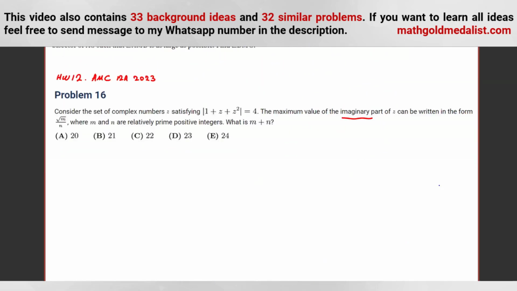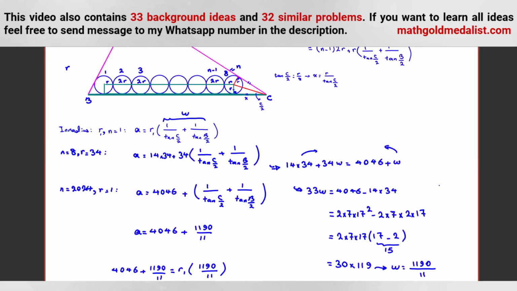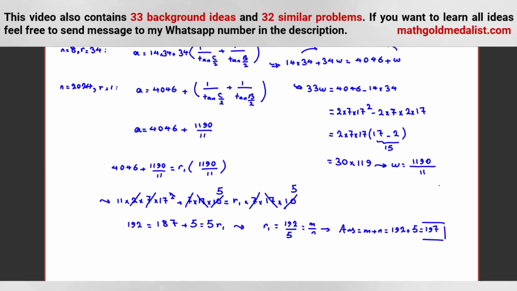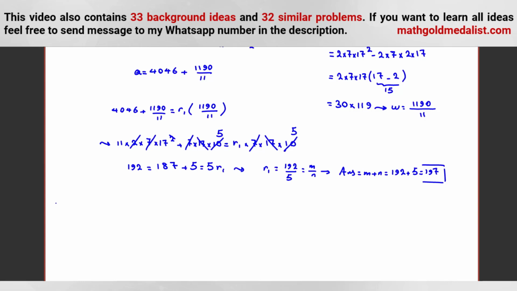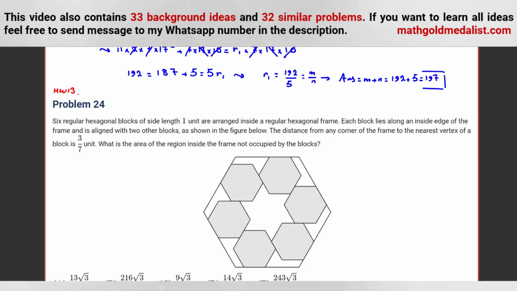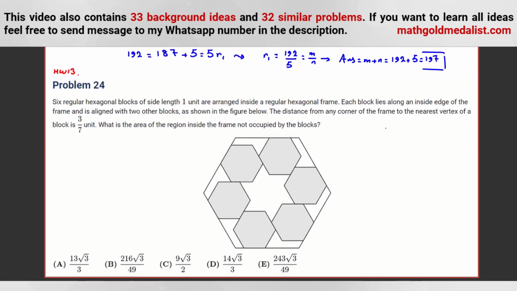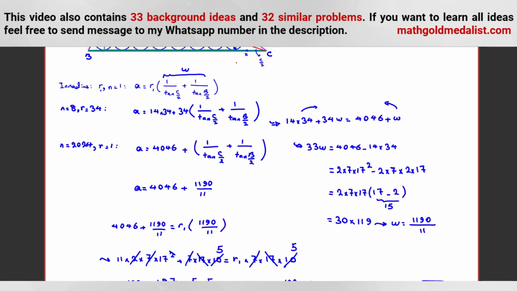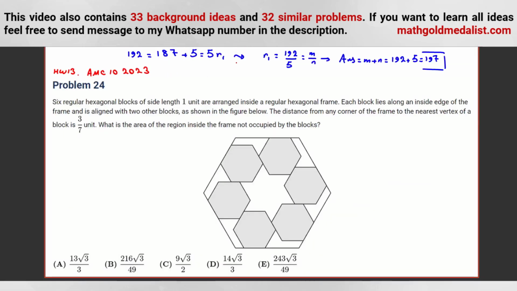Let me tell you some problems similar to this. Homework 12, homework 13. Okay, homework 13 is this one. It is from AMC 10A 2023. For this one, you should use a similar approach. And I did the same approach here, and you can solve the problem with the same approach.